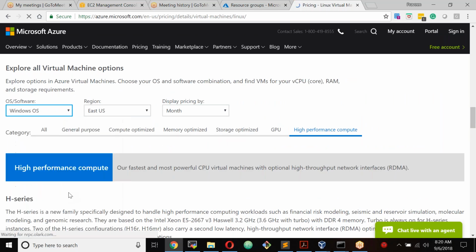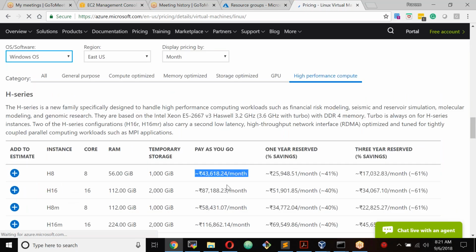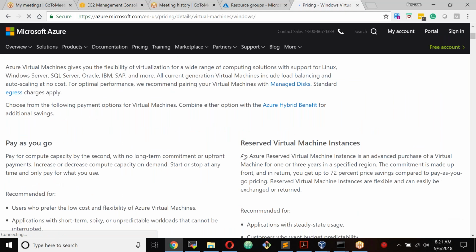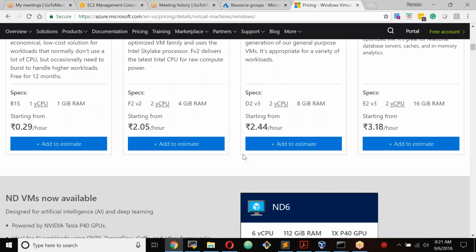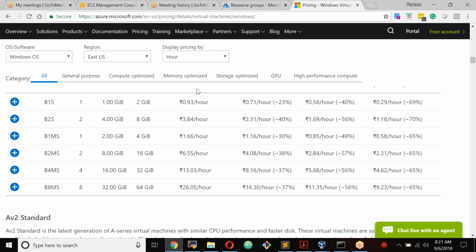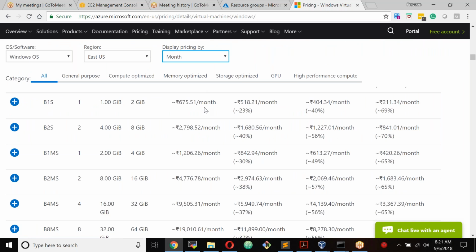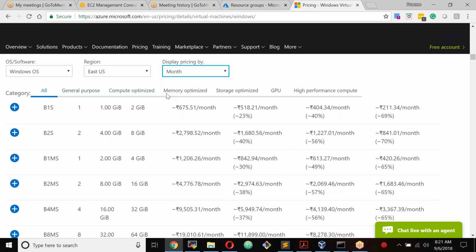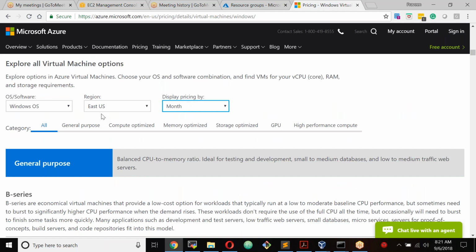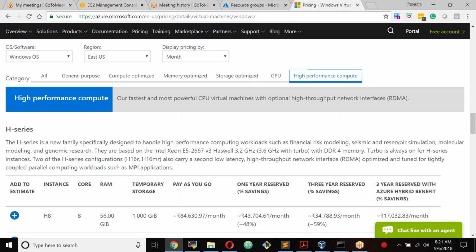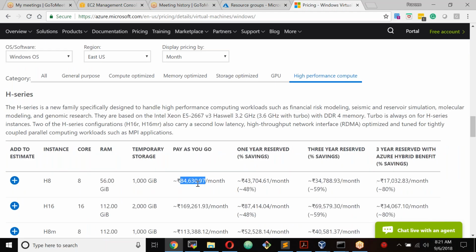And if I select Windows OS, see how much it's going to cost me, by month. And make sure you select HPC. 84,000, almost double. But if you go with 3 years, it's the same cost for Windows or Linux. 17,000, 80% savings that you get for this.